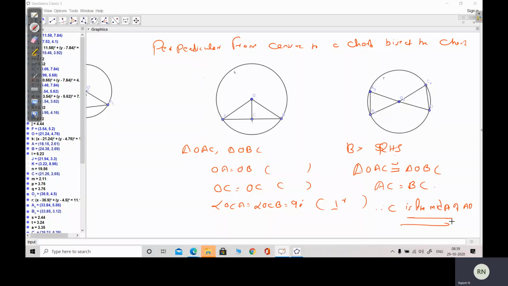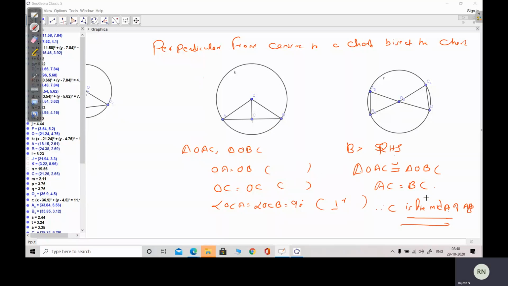This is a proof. Triangle OAC and triangle OBC you have to take. So OA is equal to the radius of the same circle. OC is equal to OC. What is the reason? Common. Angle OCA is equal to angle OCB is equal to 90 degrees because perpendicular is given already. Therefore, by RHS congruence rule, triangle OAC is congruent to triangle OBC. Therefore, AC is equal to BC, that is CPCT. Therefore, C is the midpoint of AB.